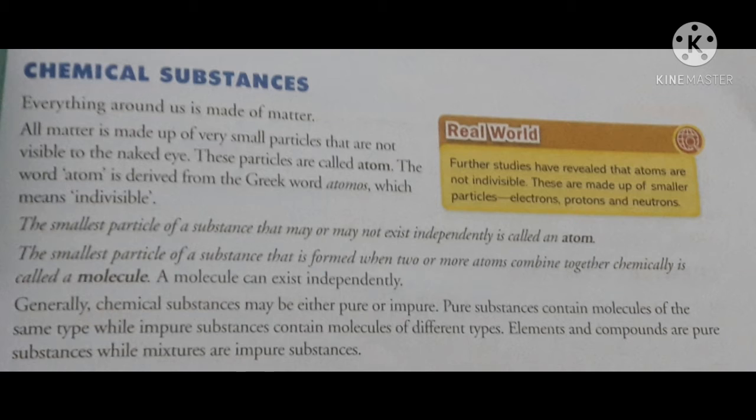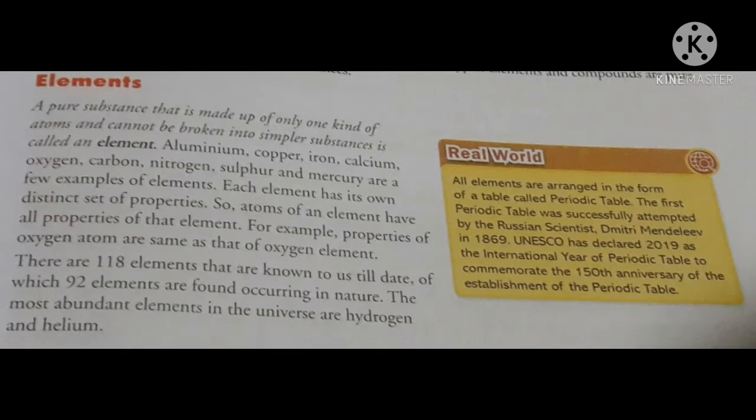Generally, chemical substances may be either pure or impure. Pure substances contain molecules of the same type, while impure substances contain molecules of different types. Elements and compounds are pure substances, while mixtures are impure substances. Children, what are elements, compounds and mixtures? We will discuss in the next slide.